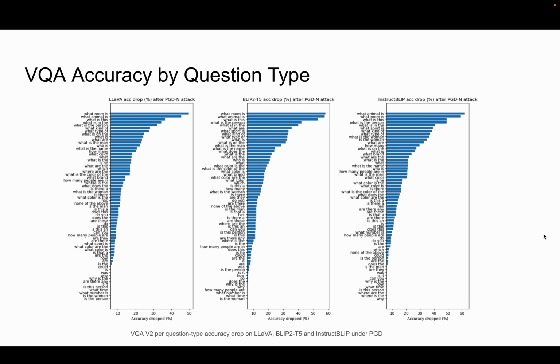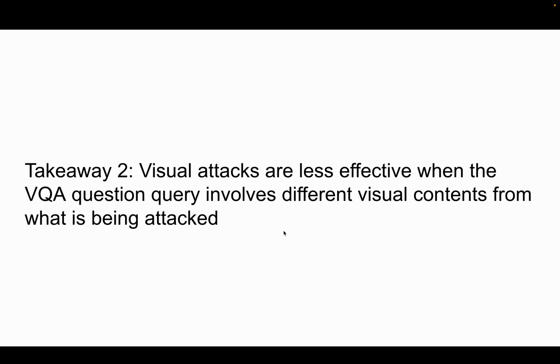So why is that? By looking at VQA question types, we can see that the most accuracy drop comes from questions that are asking "what." You can see the consistent pattern across all the models we evaluated here. And that leads to the second takeaway. Visual attacks are less effective when the VQA question query involves different visual contents from what is being attacked. So in other words, the attack surface is much larger than the traditional image classification-based adversarial attack.